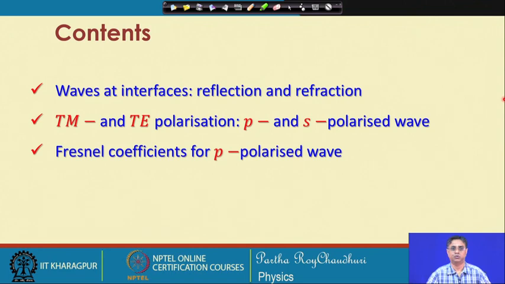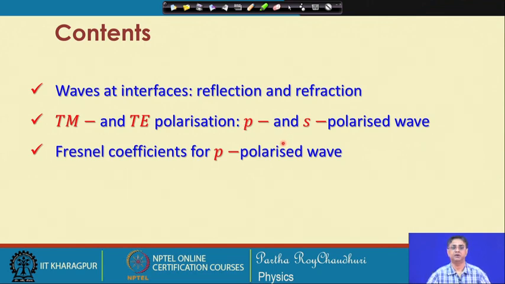can have two different configurations or an admixture of both the configurations, and we will call them the TE and TM polarization or the S and P polarized wave. Then we will look at the reflection and transmission properties of the P polarized wave in terms of the amplitude reflection, amplitude transmission,